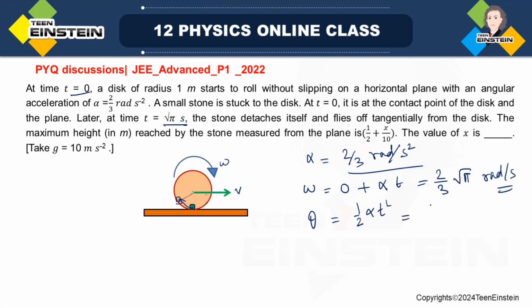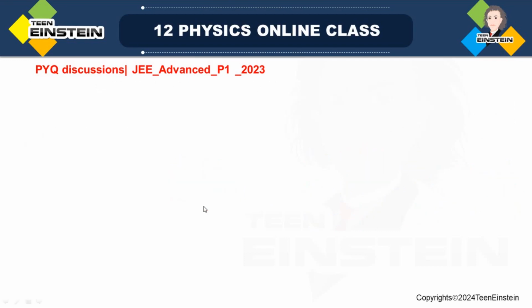That means alpha is 2/3, half is this, and t square means pi. So this will give you pi/3, that is 60 degree. That means this will be the situation after t = square root of pi second.